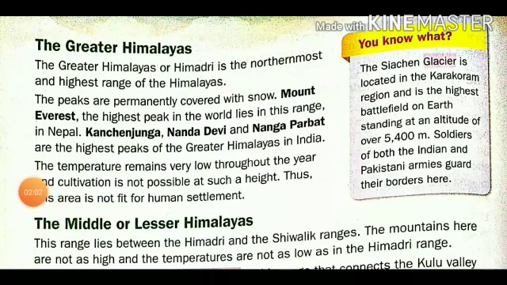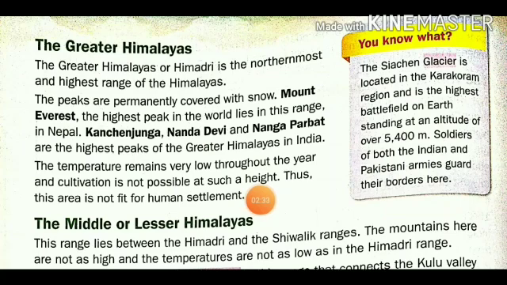The temperature remains very low through the year and cultivation is not possible at such a height. These are very high mountains, and because of that the temperature is very low, almost below zero degrees all the time.